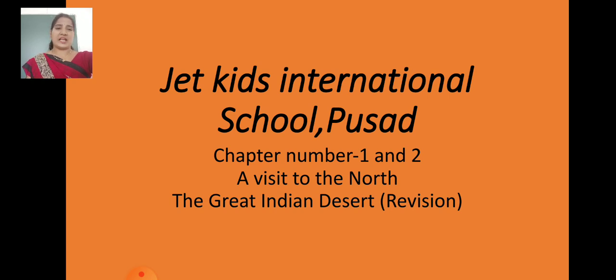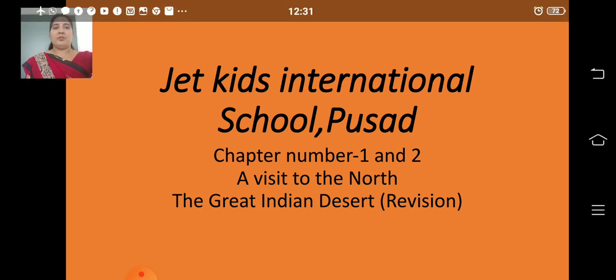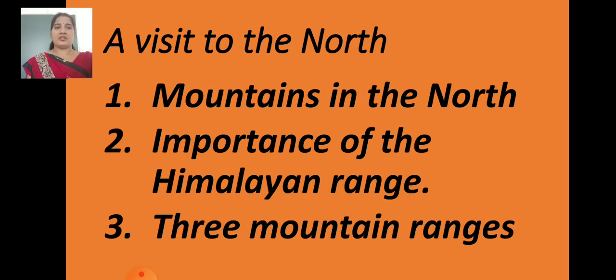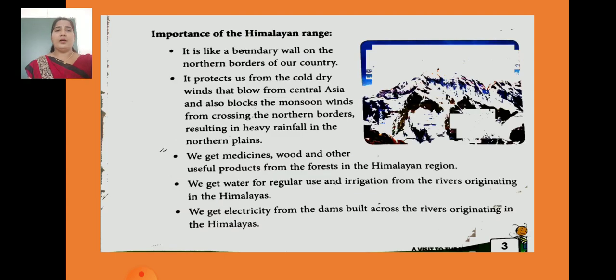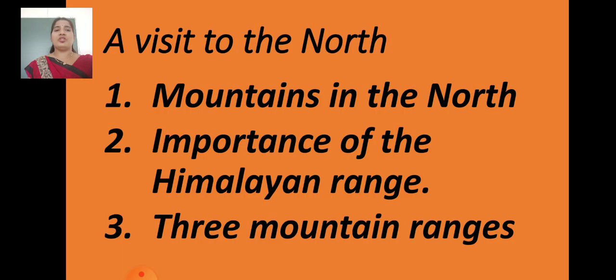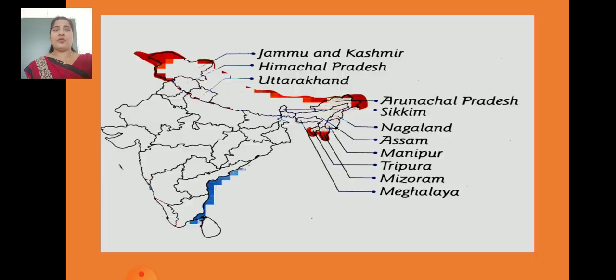So without wasting time, let's start chapter number 1 and chapter number 2, that is A Visit to the North and The Great Indian Desert. Children, if you have your books, please take them. Yes, A Visit to the North. In this chapter, the points I have taken are mountains in the north, importance of the Himalayan range, and three mountain ranges. First of all, we will see the mountains in the north.